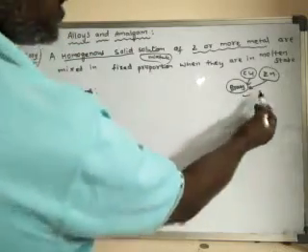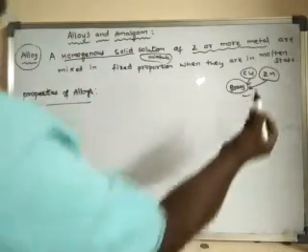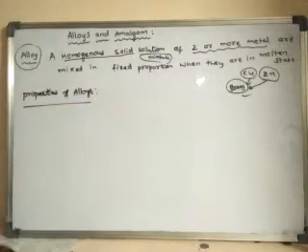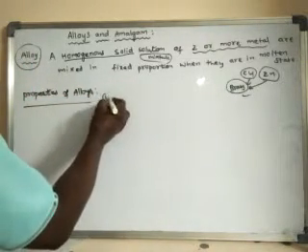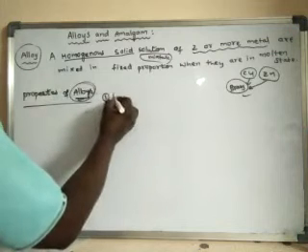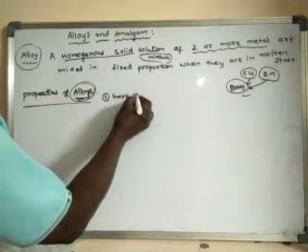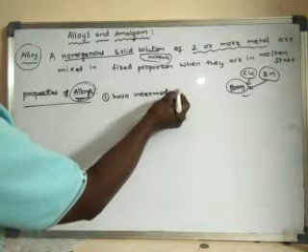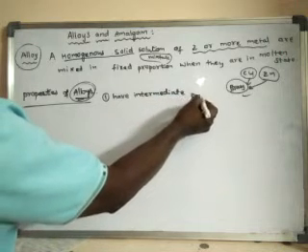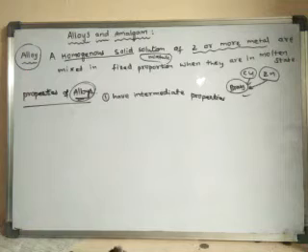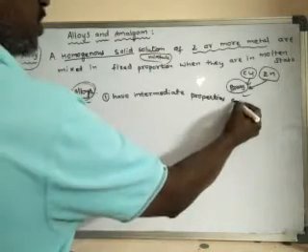That means this brass is having intermediate properties, the properties between copper and zinc. Alloys have intermediate properties of mixing metals.